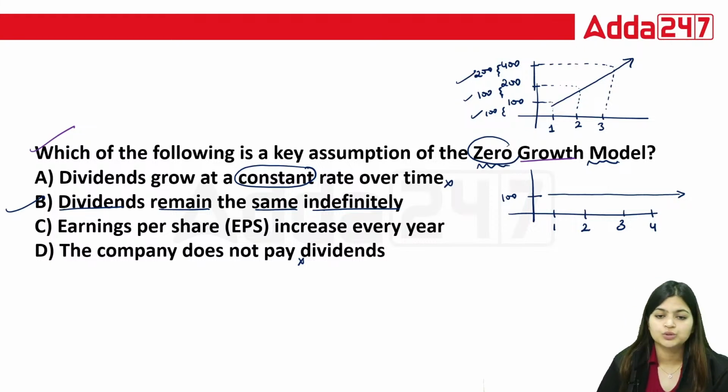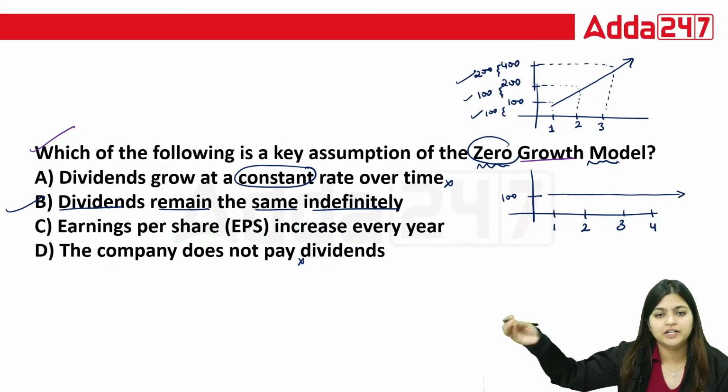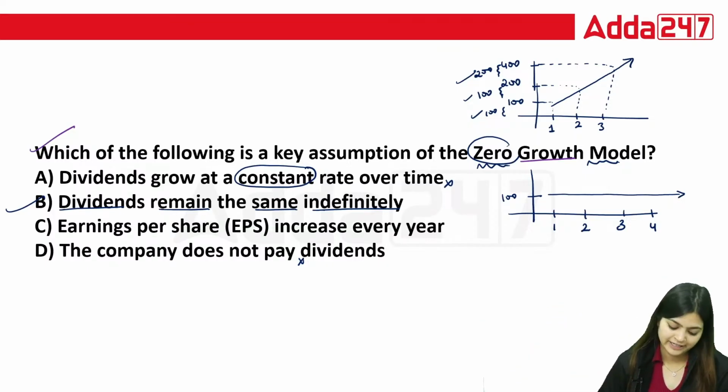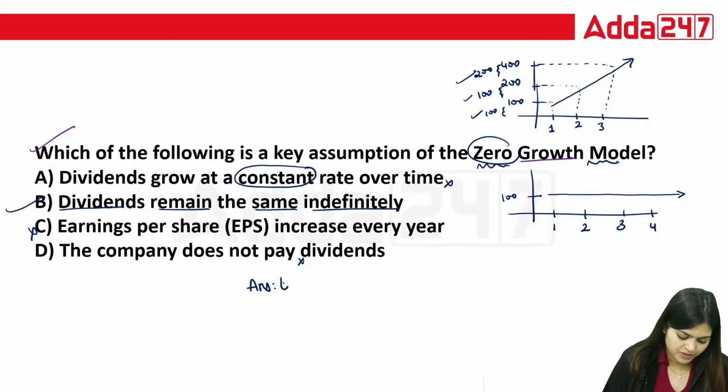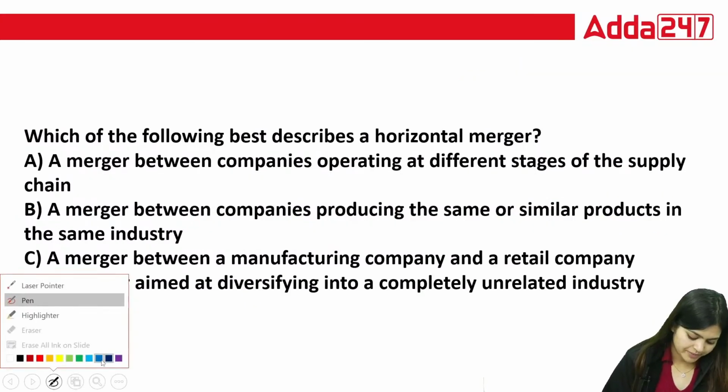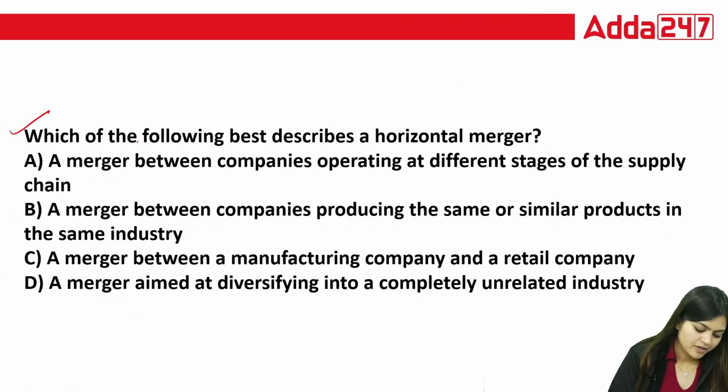There will be no growth, means year one also you are going to earn 100, next also 100, after that 100, same till the life. So here we are not talking about earning per share. So here your correct answer is your answer B. Now coming to next question, everyone. Which of the following best describes a horizontal merger?